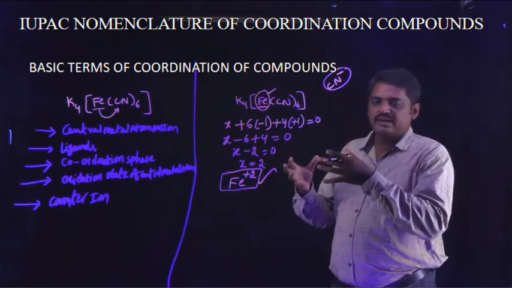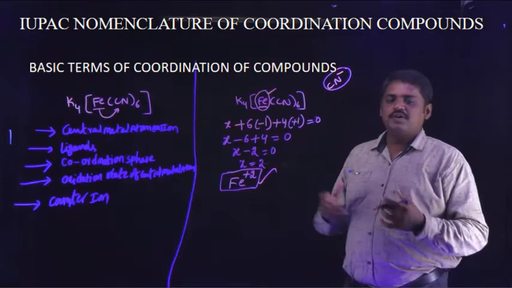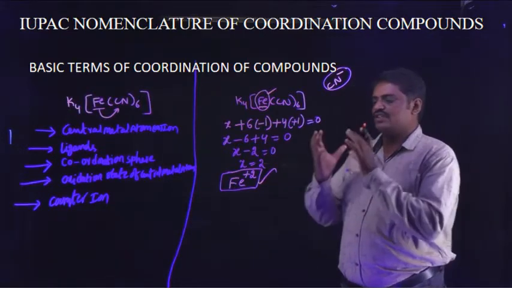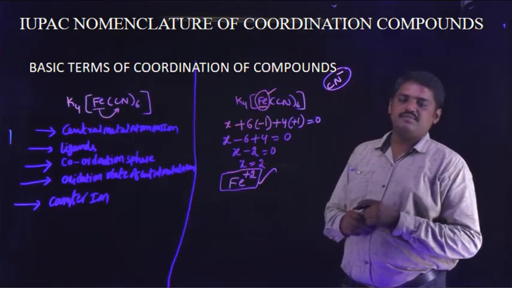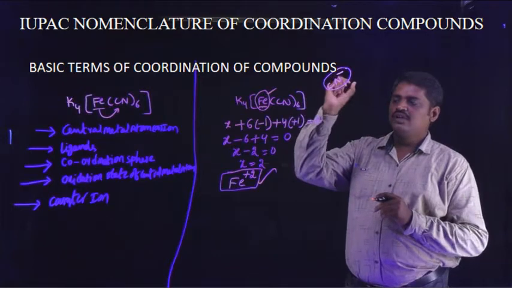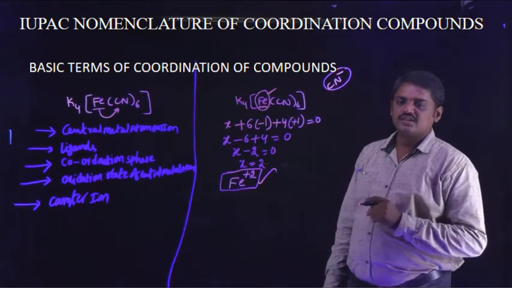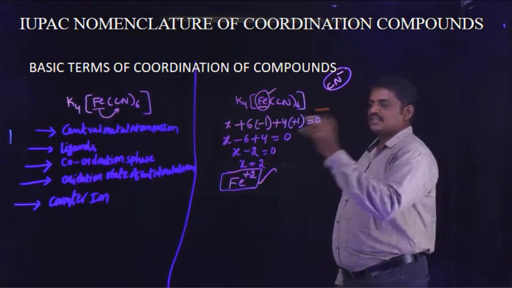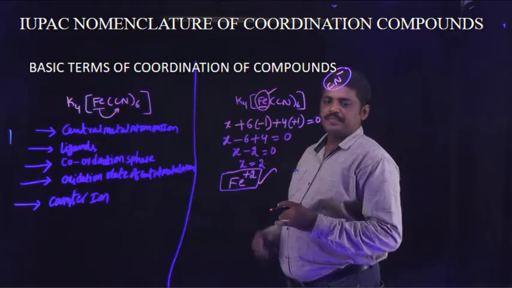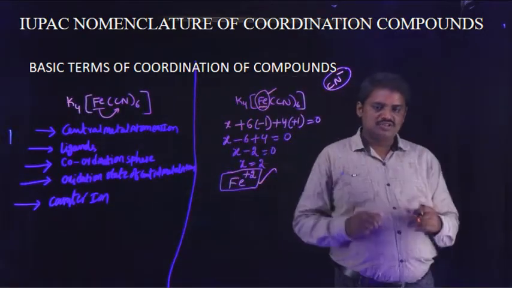These central metal atoms or ions exhibit Lewis acidic character. That point is based on iron losing some electrons. This is known as the central metal atom or ion. In this coordination compound, Fe plus 2 is the central metal ion. So this is the explanation for the central metal atom or ion. Next, I am going to discuss ligands.